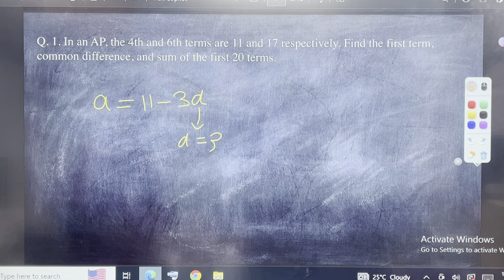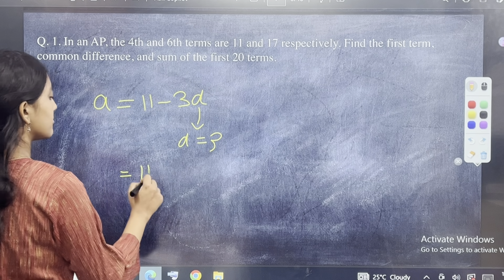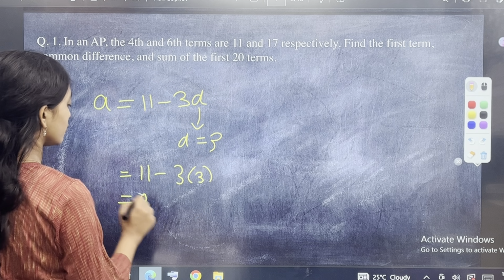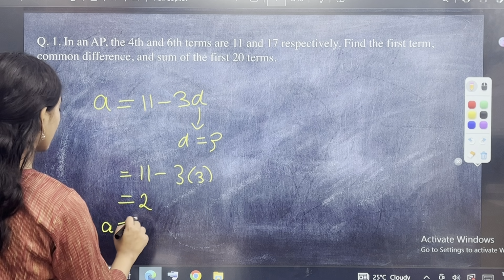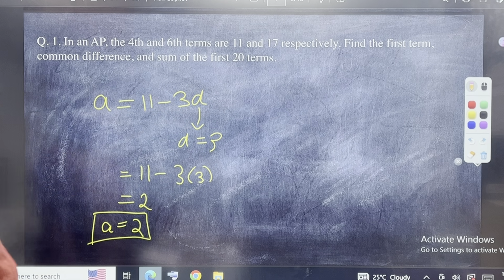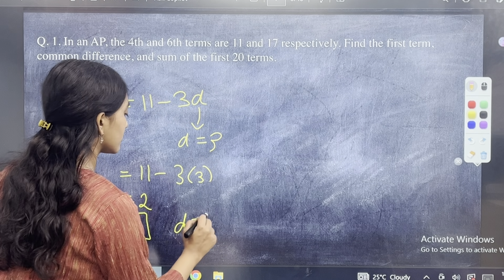That's what we found out for the value of D. So then we have A is equal to 11 minus 3 into 3. 3 3s are 9. 11 minus 9 is 2. So A is equal to 2. A is equal to 2. D is equal to 3.